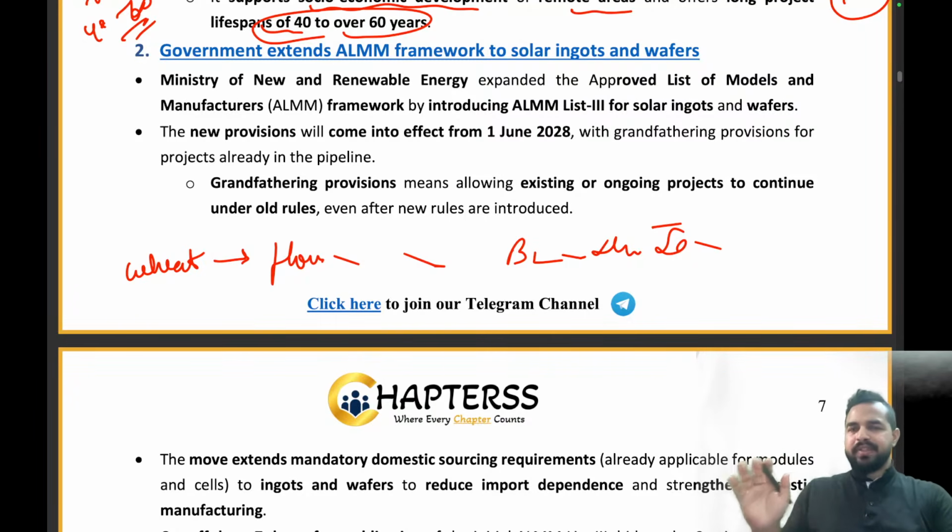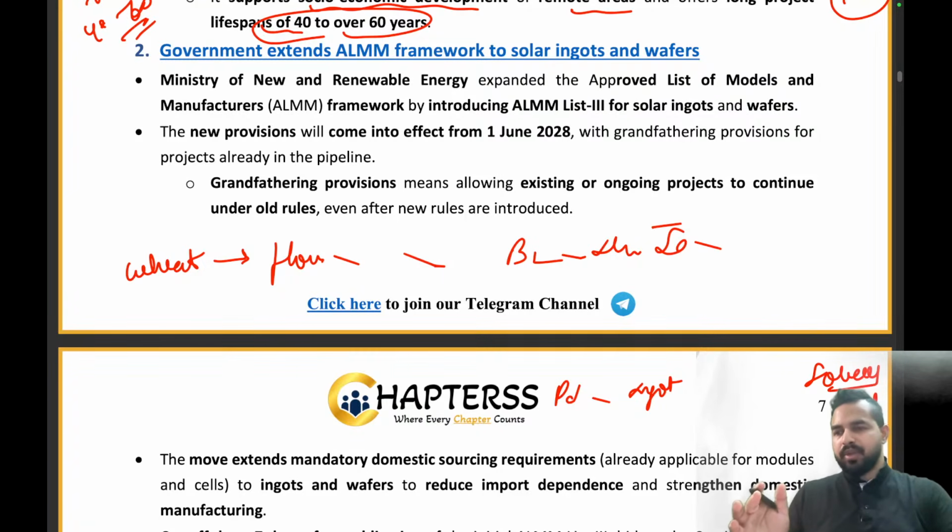Now let me tell you my dear friends, in a similar manner we have the complete cycle of the solar cells. Most of you only understand the solar cells or the solar panels, right? Let me tell you the complete cycle of this. So basically guys, first of all it is polysilicon. The polysilicon is converted into the ingot. Now ingots are basically solid blocks of a particular material. Now the ingots are sliced into very thin sheets which are called wafers. Now these wafers are then melted to create cells. Now these cells are implanted on a particular panel that we call a module.